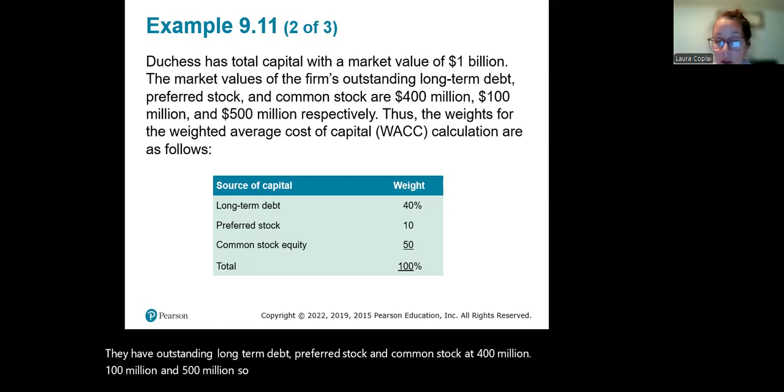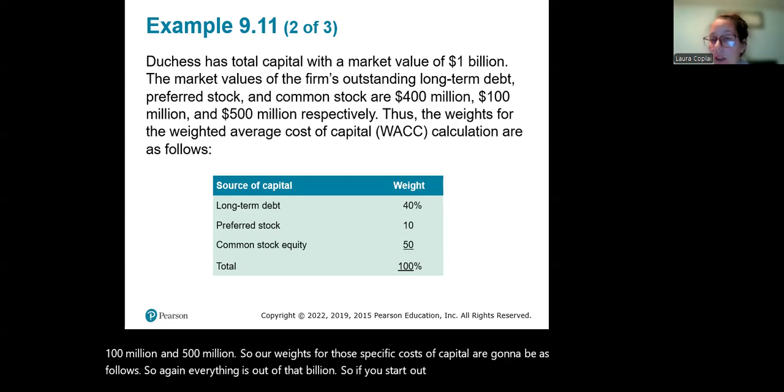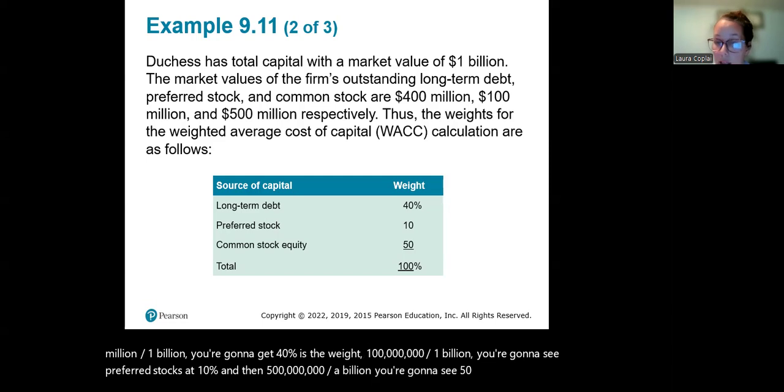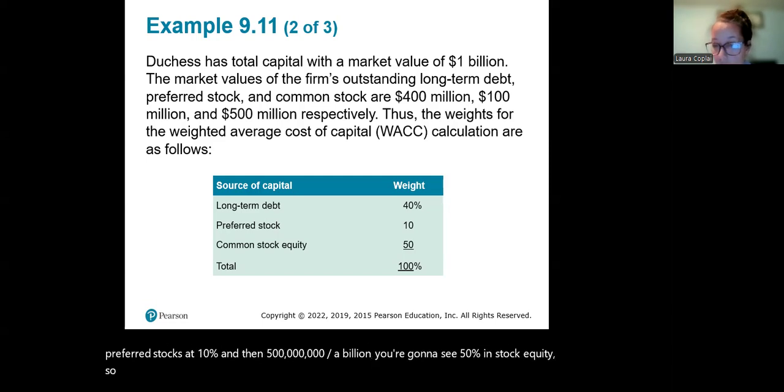So our weights for those specific costs of capital are as follows. Again, everything is out of that billion. Starting with long-term debt, 400 million divided by 1 billion gives you 40% as the weight. 100 million divided by 1 billion gives preferred stock at 10%. And 500 million divided by a billion gives 50% in stock equity. Those total up to 100%.